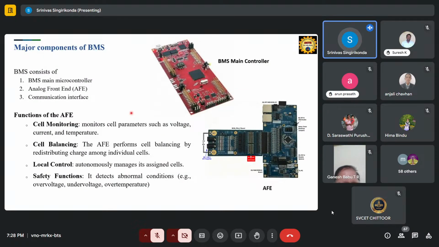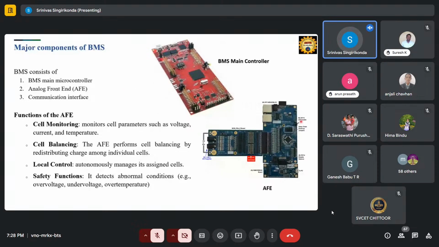So the major components are cell monitoring, cell balancing, local control, and safety functions. These are some functions performed by the battery management system, right? The AFE is nothing but the analog front end, where we connect the elements like positive and negative. Here we measure the battery voltage, current, or temperatures using converters like transducers, and we give those values to your controllers in digital form.